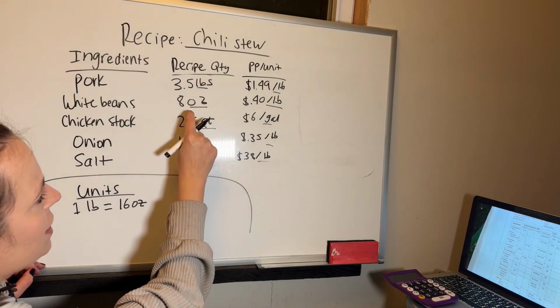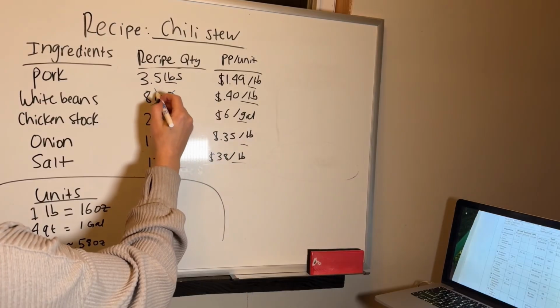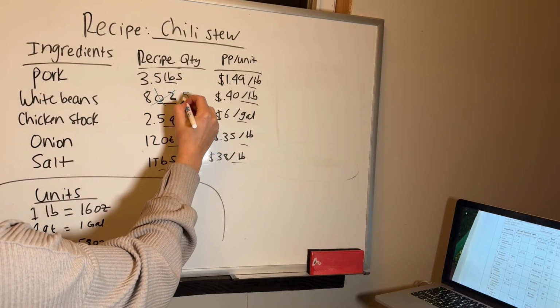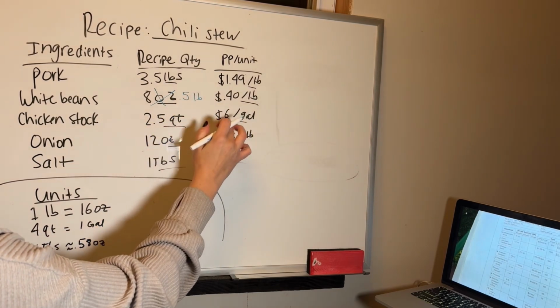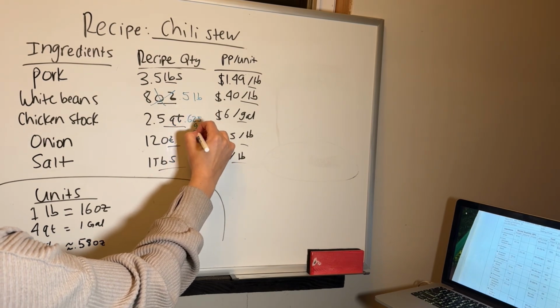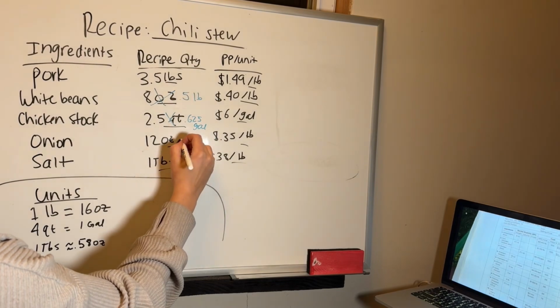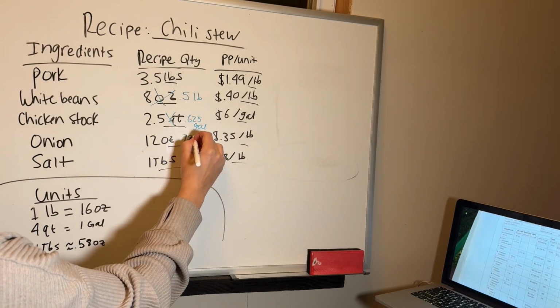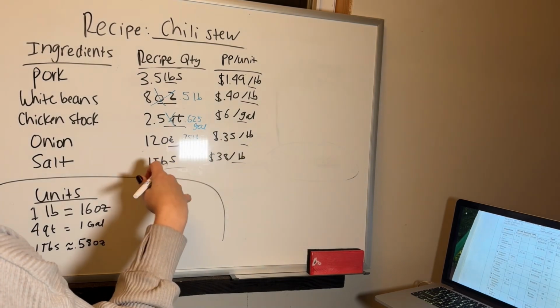What we want to do is translate this 8 ounces into pounds. Use your calculator if you have it. 8 ounces is really equivalent to half a pound, so 0.5. 2.5 quarts to gallons is really 0.625 gallons. And the 12 ounces to pounds really is 0.75 pounds. And then 1 tablespoon of salt to pounds.